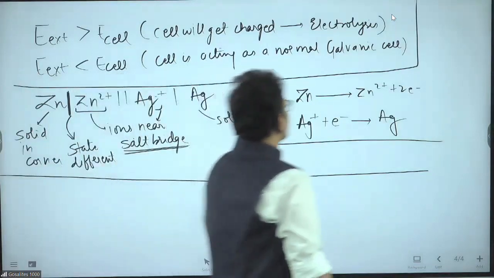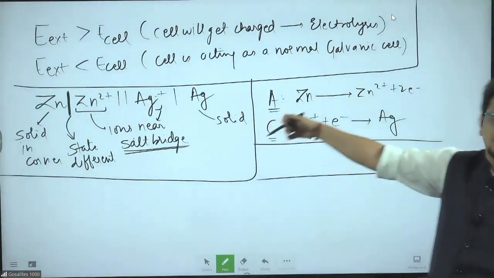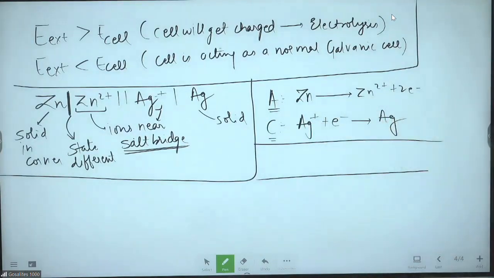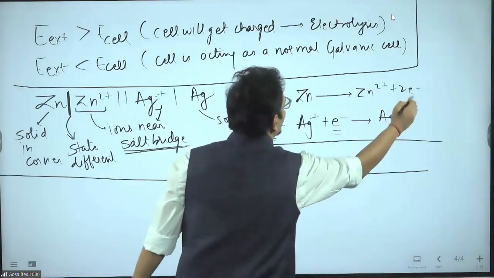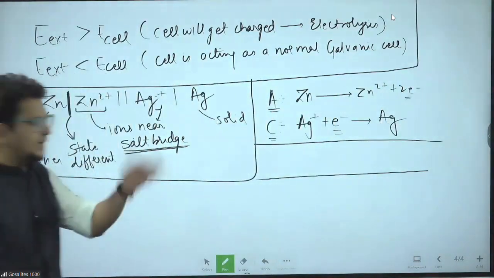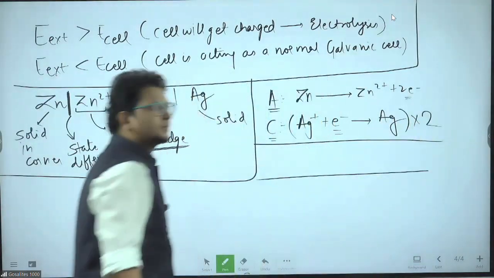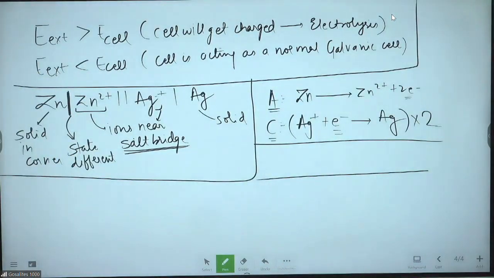Check. Zn gives you Zn2 plus. Clear? Salt bridge hai yaar wo. Please listen carefully yaar. Zn gives you Zn2 plus, Ag plus gives you Ag. Now listen carefully. When you see the electrons, they are not balanced, and electron balancing has to be done for any balanced chemical reaction. So multiply this thing by 2. Multiply this thing by 2. Clear?